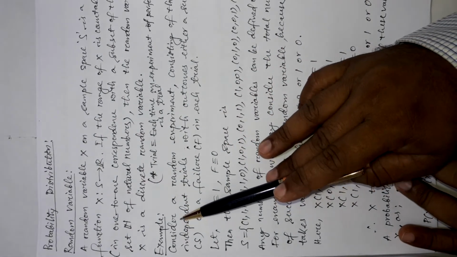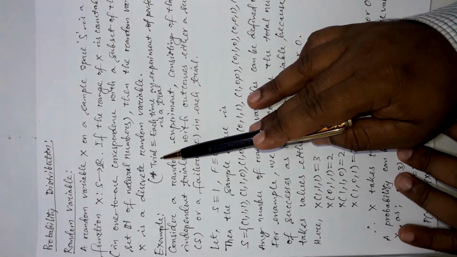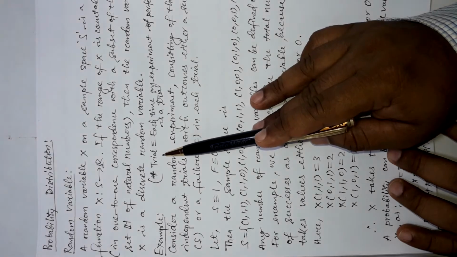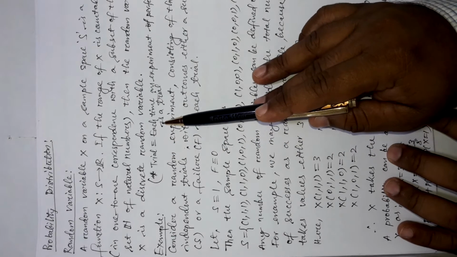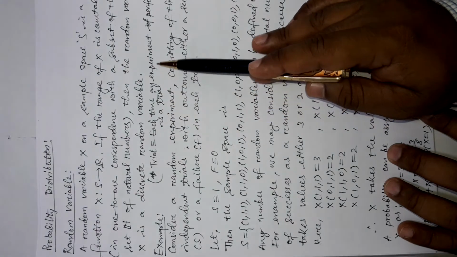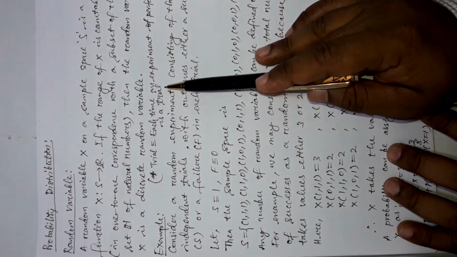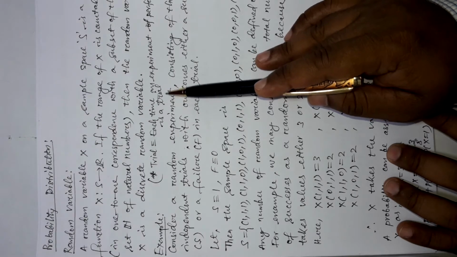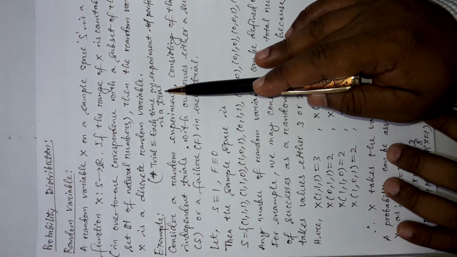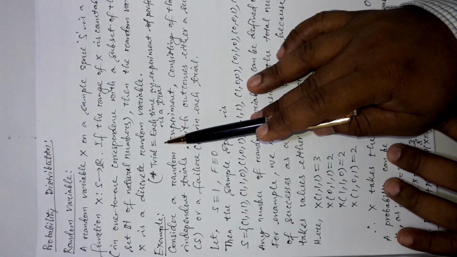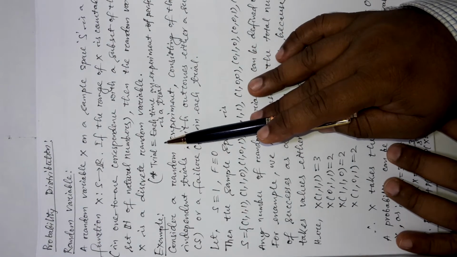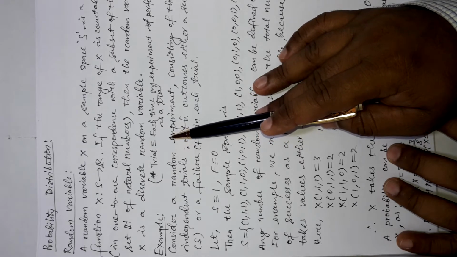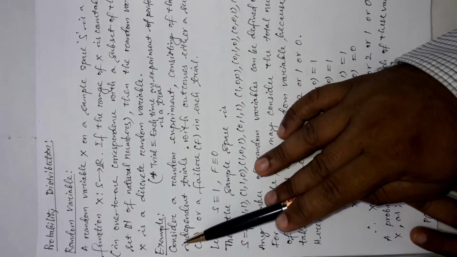Before moving to it, let me tell you another word, that is trial, which will be used frequently in this topic. So, what is a trial? A trial is each time an experiment is performed. If we are doing an experiment, then every time we do the experiment, that is called one trial. Okay, so a trial is nothing but performing an experiment once. So, let's come to the example.